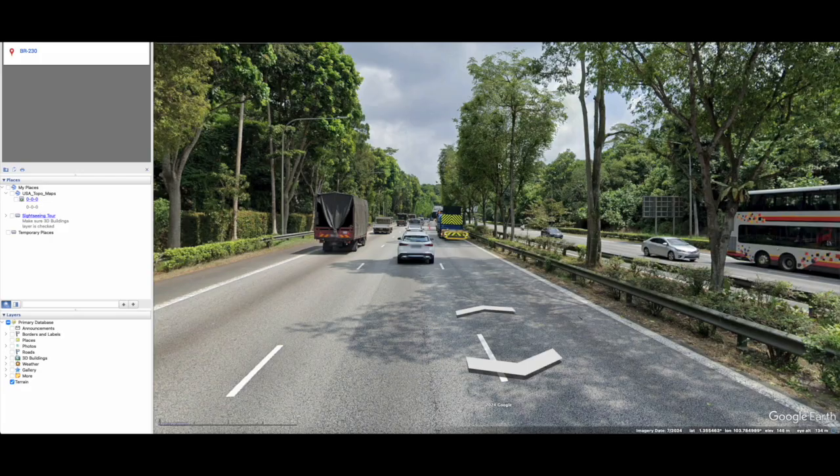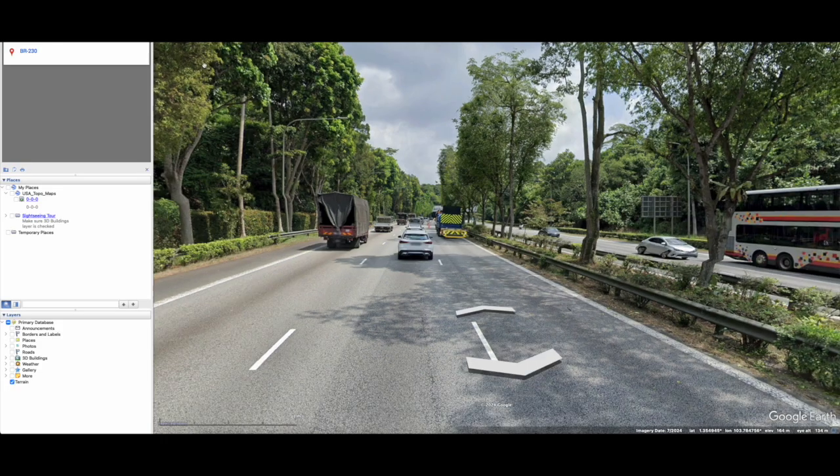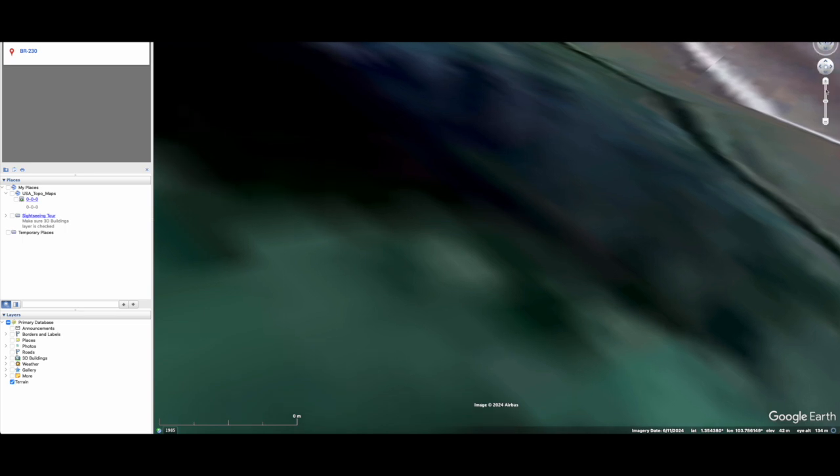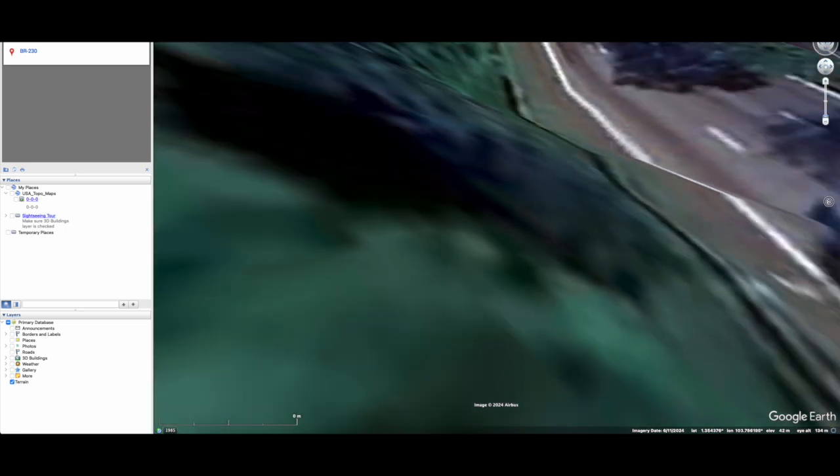Okay, and of course, land reclamation. All right, so let's take a look over here. Changi was not built on land that was already there. Changi Airport was actually built through land reclamation.